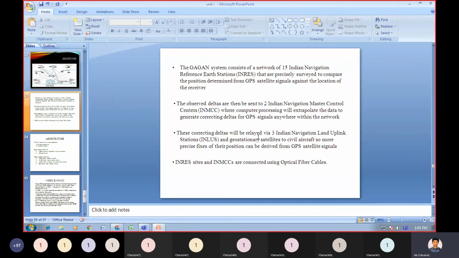These correcting deltas will be relayed via 3 Indian Navigation Land Uplink Stations, as we have from the architecture, and geostationary satellites to civil aircraft, so more precise fixes of their positions can be derived from GPS satellite signals.